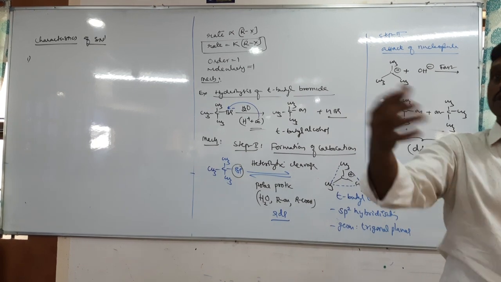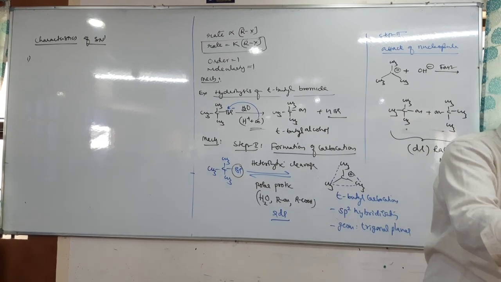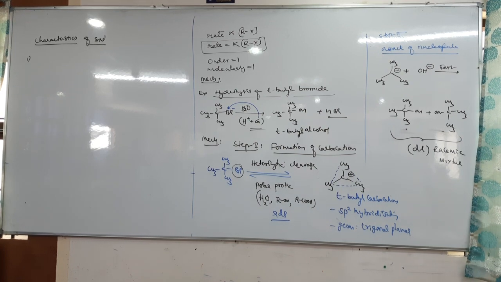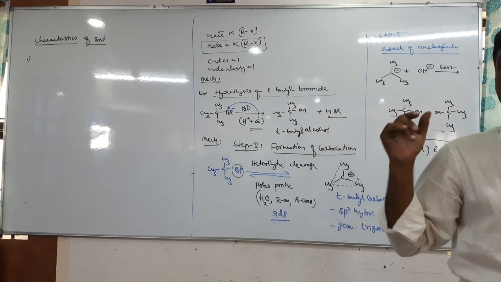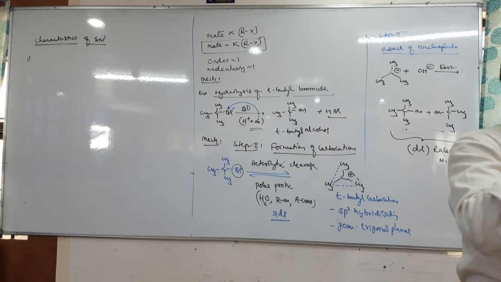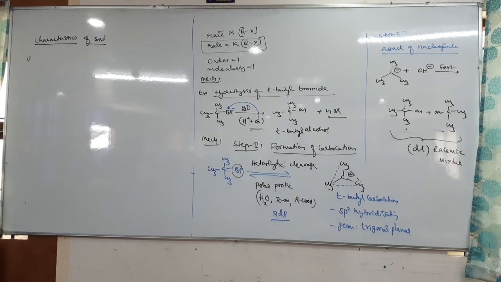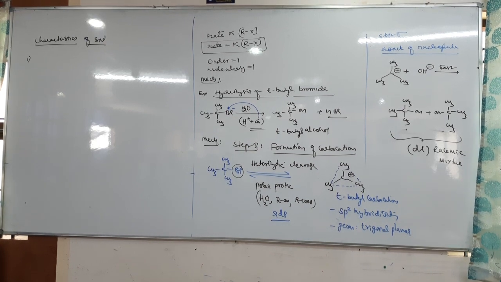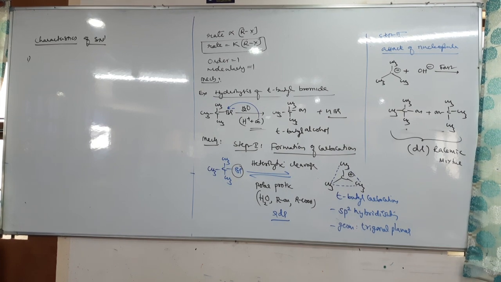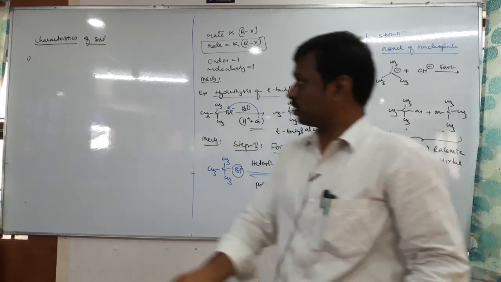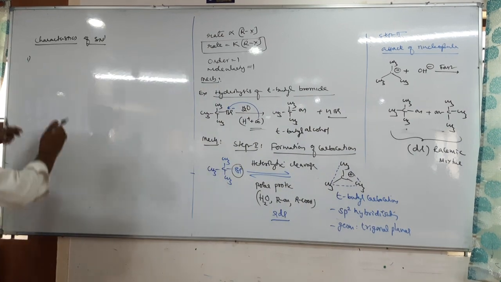Acetic acid and alcohol are polar as well as they produce protons. Such solvents are called polar and protic solvents, like water, alcohol, and acetic acid. These three are polar and protic solvents. Therefore, the first characteristic is that the SN1 reaction takes place in them.